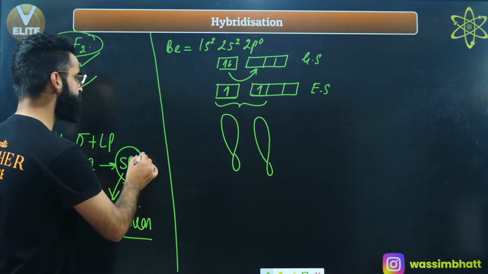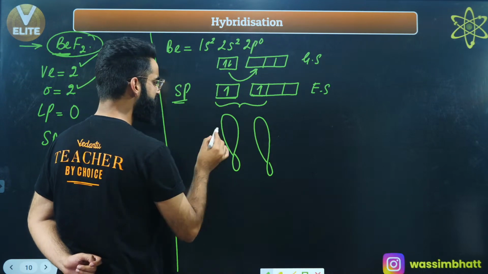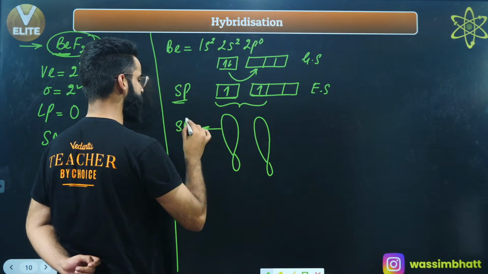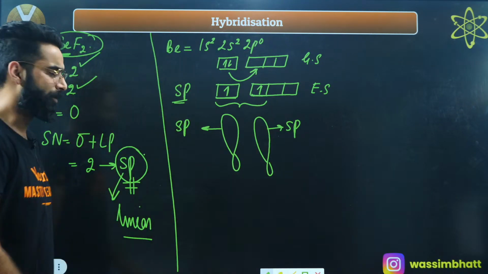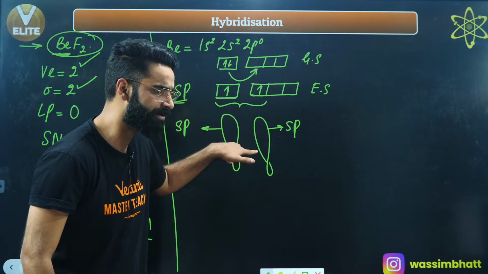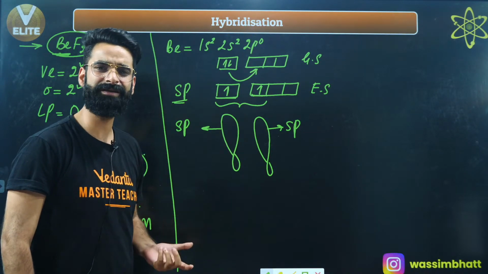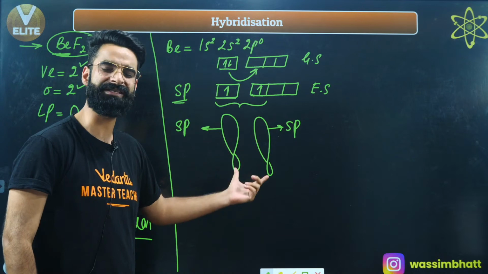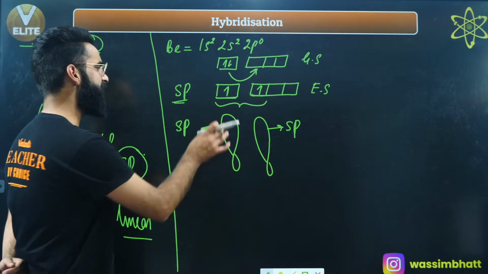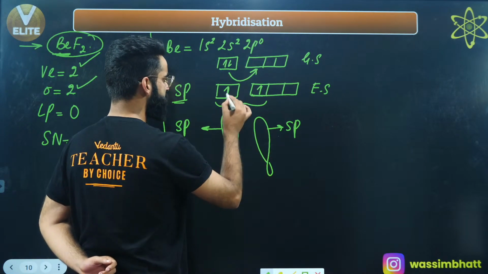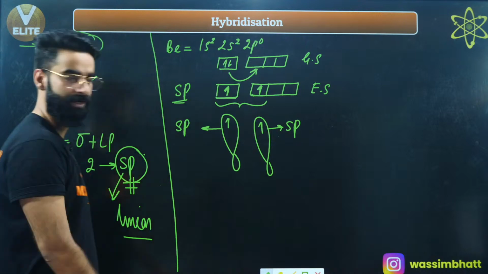So which hybridization is involved? sp hybridization is involved. I'll be calling these hybrid orbitals sp hybrid orbitals. Now these two sp hybrid orbitals will be identical in all respects. Their shape is same, their energy is same, everything about them is same. Once hybrid orbitals are formed, 1 electron over here, 1 electron over here. So this hybrid orbital will contain 1 electron, and this hybrid orbital will contain 1 electron.